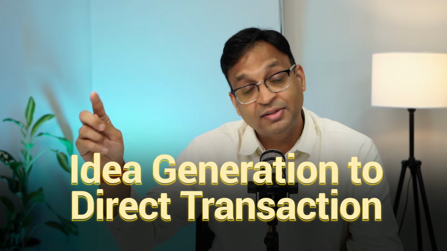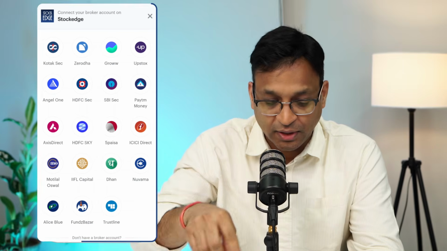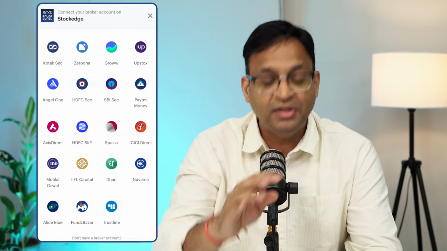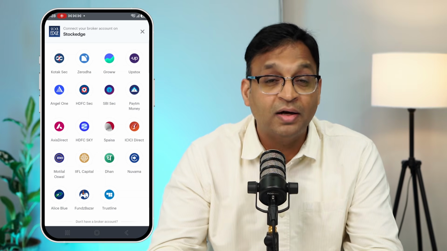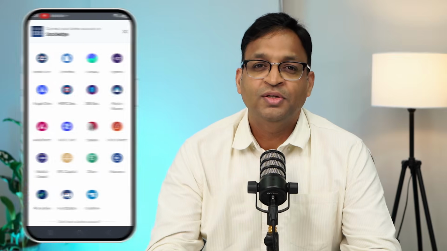So the whole integration of idea generation to direct transaction with the broker of your choice is already done by the small case gateway. So for you, the entire journey is very, very easy. If there is any portfolio rebalancing which is required, we will send you through small case.